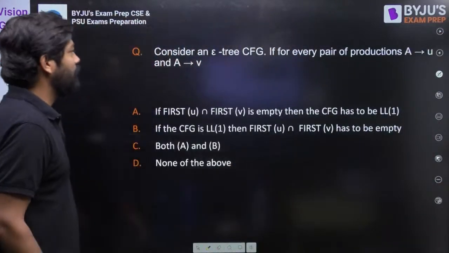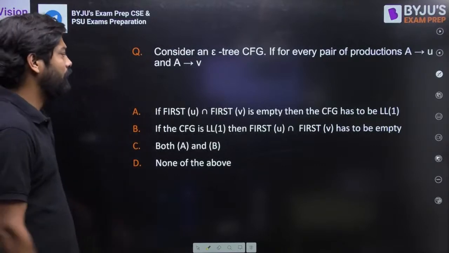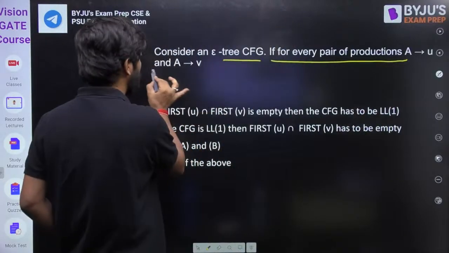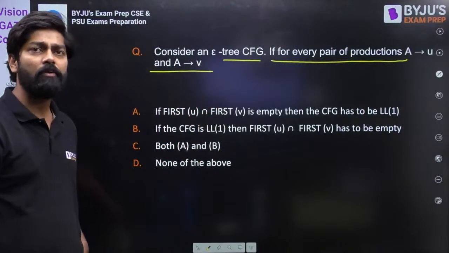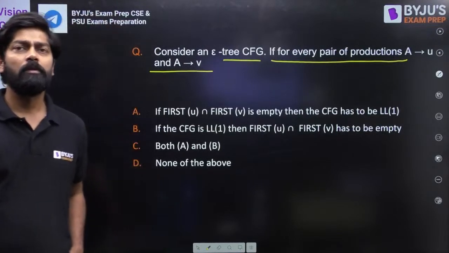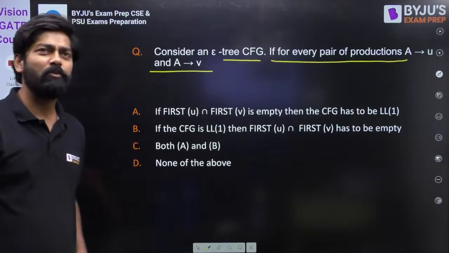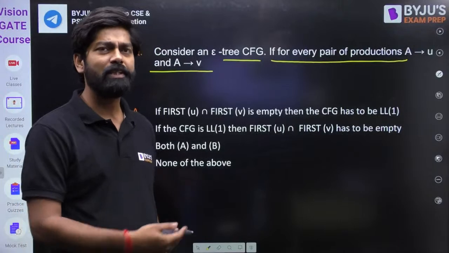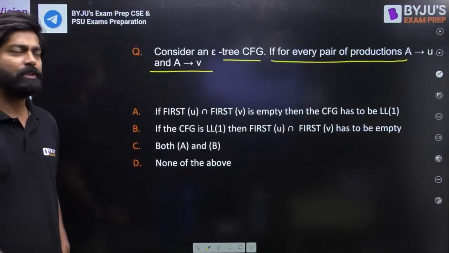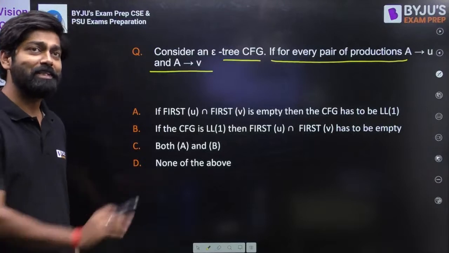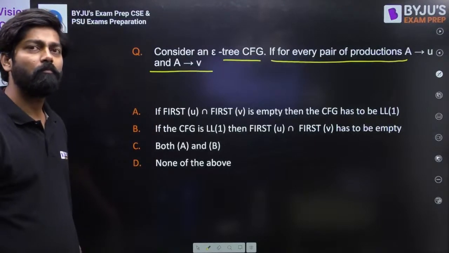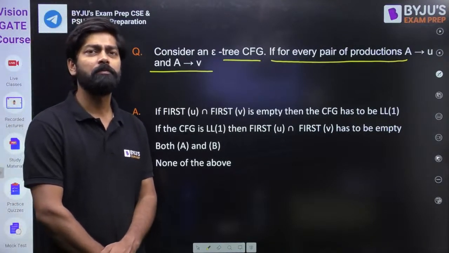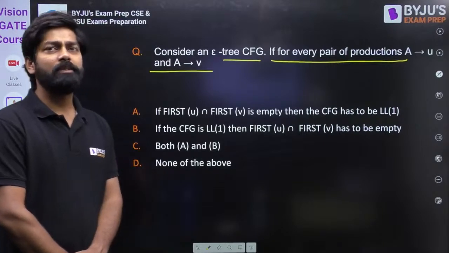Now, can you please try this question? Consider a context-free grammar. If for every pair of production A goes to U and A goes to V, they have given some options. Can you please try to give the answer? Okay, only probability and combinatorics. So we'll skip some graph theory questions. They have already asked in the NIELIT exam, so we can skip if you want. Can you please try this question? This is a question from compiler. I think compiler is in the syllabus, so you can try this one. What is the answer for this one? Please reply.